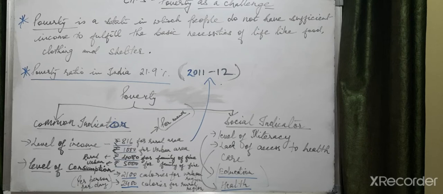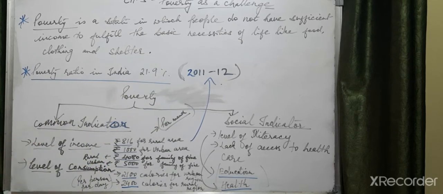So this is what the data implies, that the level of income and level of consumption is the common indicator to decide poverty. I have explained that if a person is below this level, they are under poverty and suffering. This data is from 2011-12.